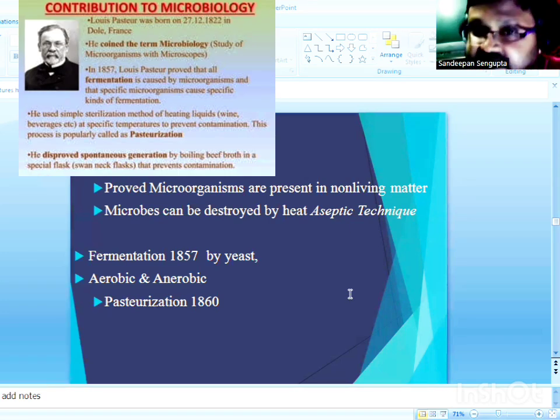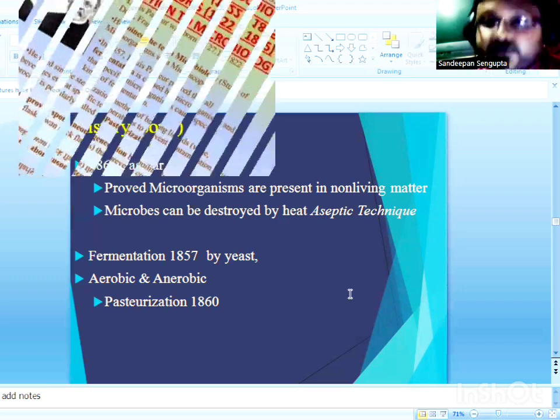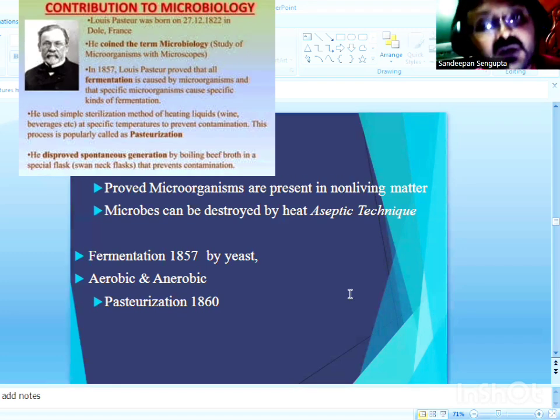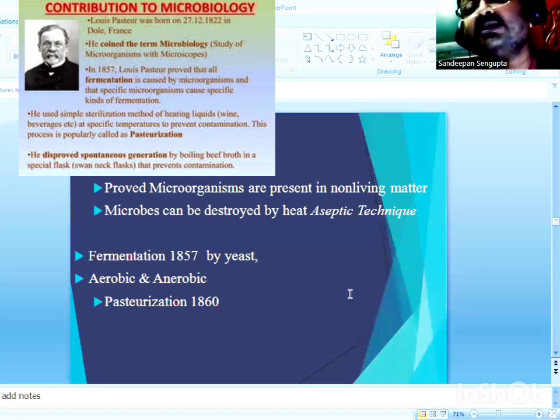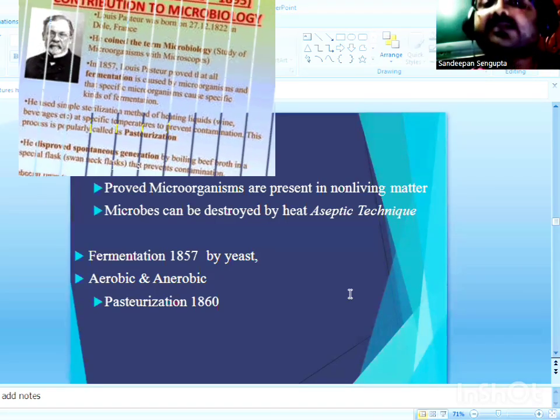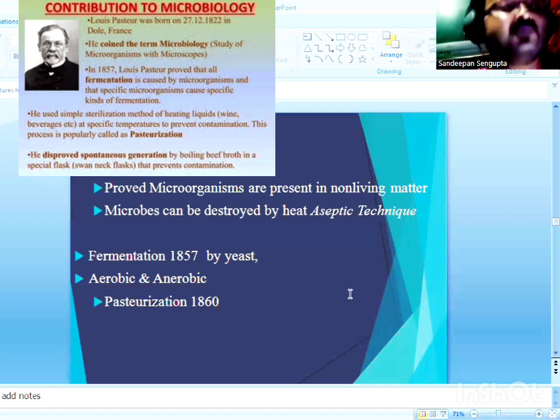So it was thought that the grape juice was getting converted into wine as a result of chemical breakdown of a protein called albumin.